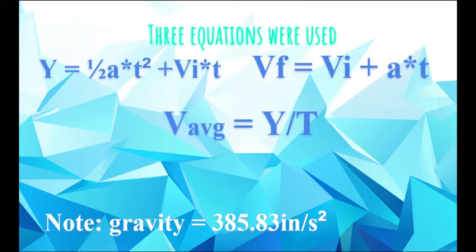Now, a quick note. Gravity in this scenario equals 385.83 inches per second squared. This is the exact same as 9.8 meters per second squared. It's just that I have switched it to inches since the displacement is measured in inches, to make sure that all the units were correct.